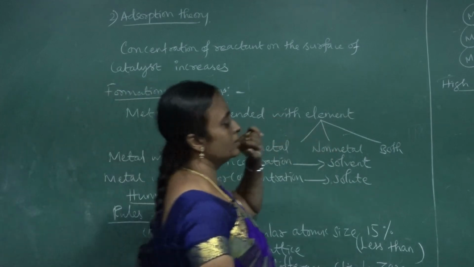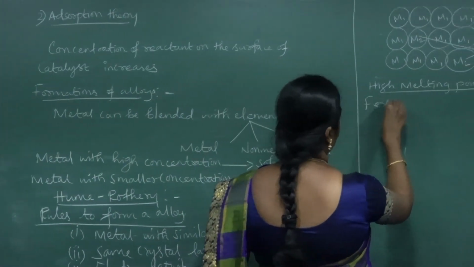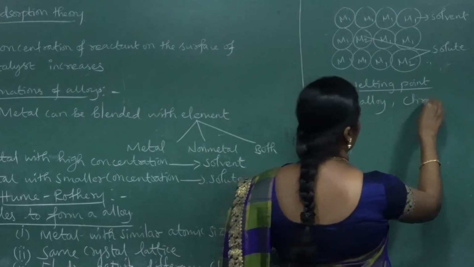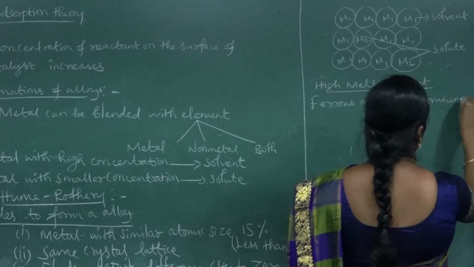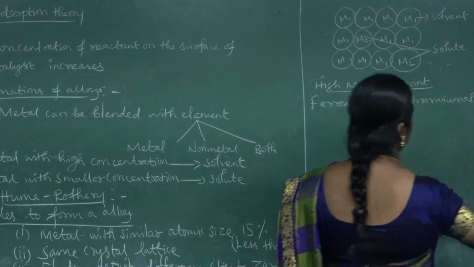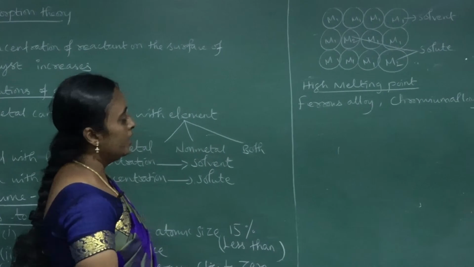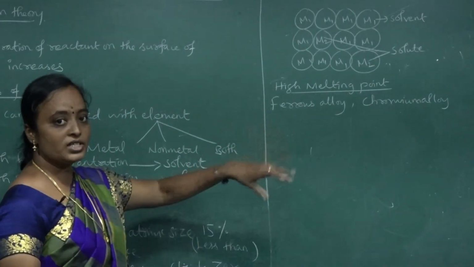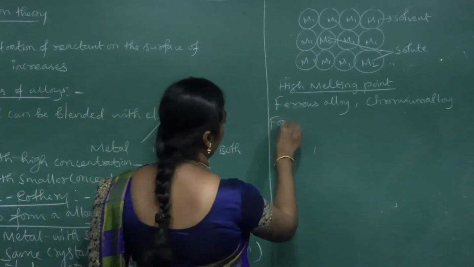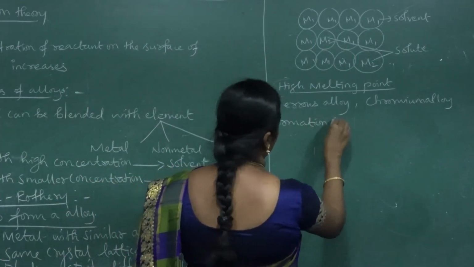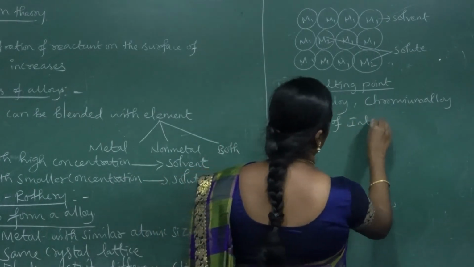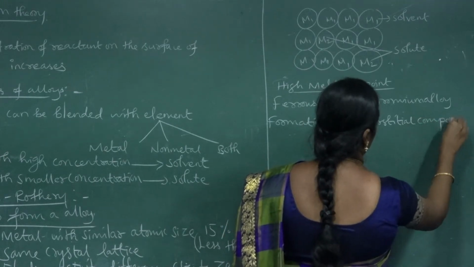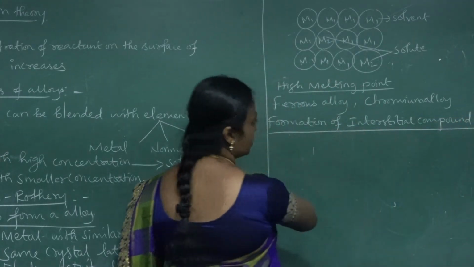As an example, you can take ferrous alloy, which contains iron as a component, or chromium alloy. Next we are going to take the formation of interstitial compounds. How can you get interstitial compounds?